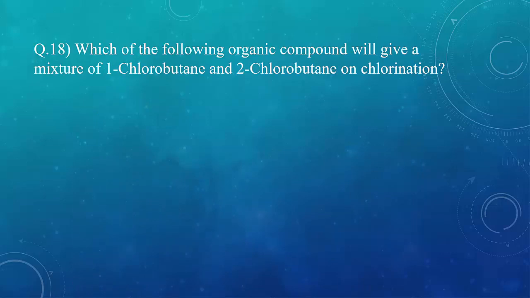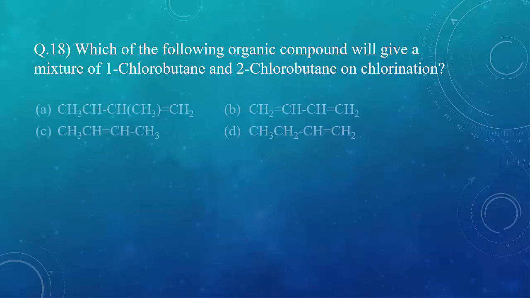Question 18. Which of the following organic compounds will give a mixture of 1-chlorobutane and 2-chlorobutane on chlorination? Now, if you observe all the given options, you can see all of them are alkenes. Alkene giving a mixture of products, that means it has to be an unsymmetrical alkene. So, which are the unsymmetrical alkenes present over here?